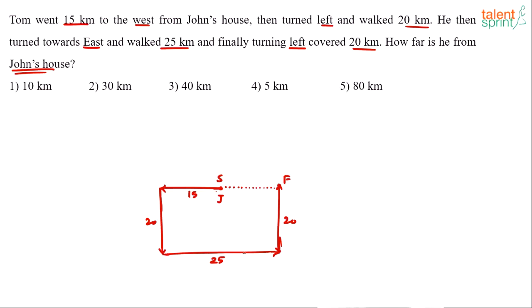Very simple. This is like a rectangular path, right? So the breadth is 20 and 20. This length is 25. So if here it is 15, this should be 25 minus 15, which is 10. So your answer should be option 1, 10 kilometers, right? Very simple. There's no scope for you to commit an error here. If somebody marked 5 kilometers, it is incorrect. 10 kilometers is the answer.